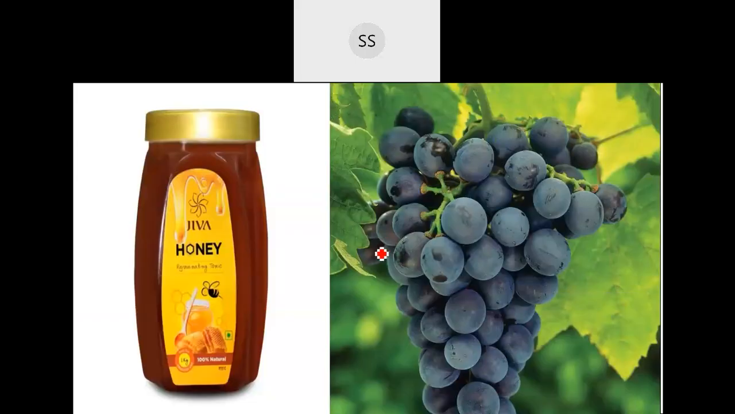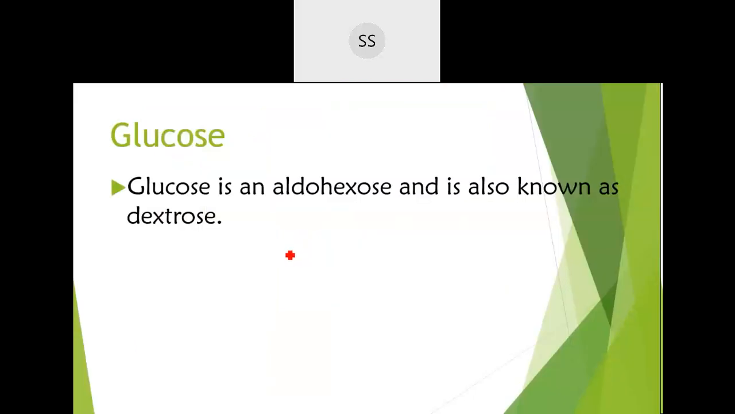Now we'll go for our main topic, a detailed discussion about monosaccharides. In honey and most sweet fruits, the monosaccharide present is glucose. Glucose is basically an aldehyde functional group compound having six carbons, so it is also called aldohexose. One more name for it is dextrose.